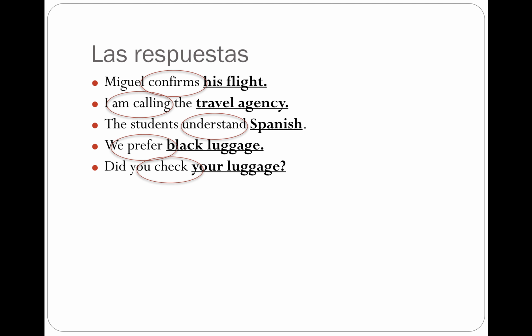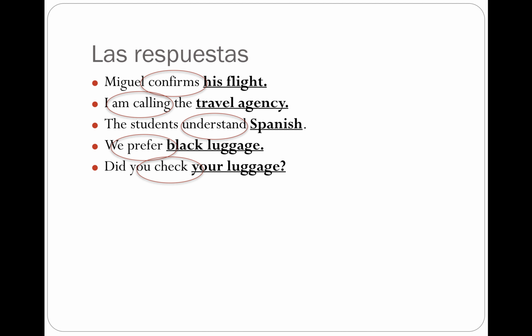you'll see that the verbs being confirms, I am calling, understand, prefer, and you check are all the verbs of this sentence, while the bolded and underlined his flight, travel agency, Spanish, black luggage, and your luggage are the direct objects. What does Miguel confirm? The flight. Who am I calling? The travel agency. What do they understand? Spanish. What do we prefer? Black luggage. And what did you check? Your luggage. And that's how we're going to find what is our direct object in the sentence.